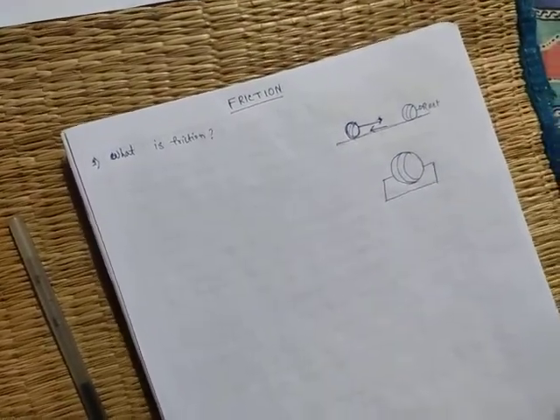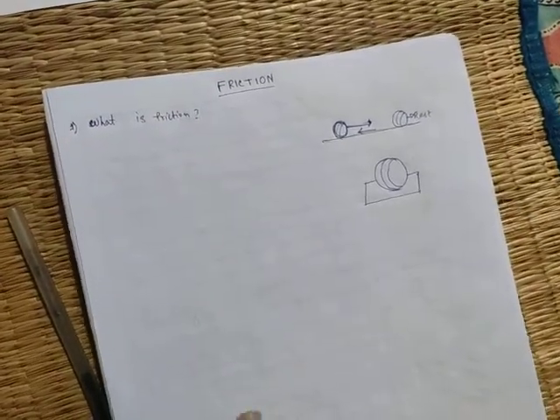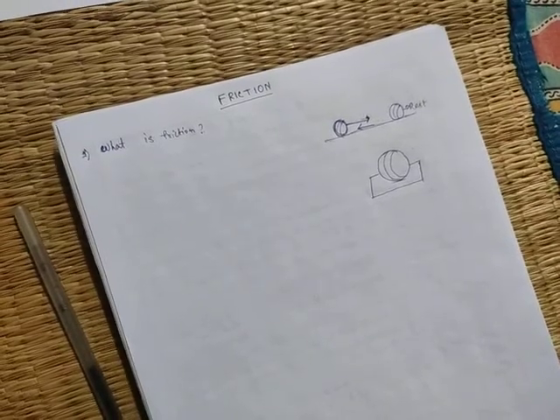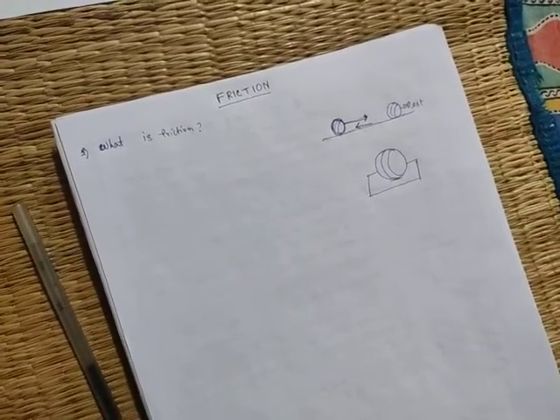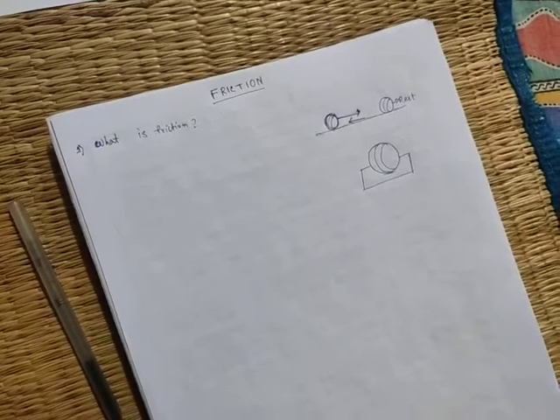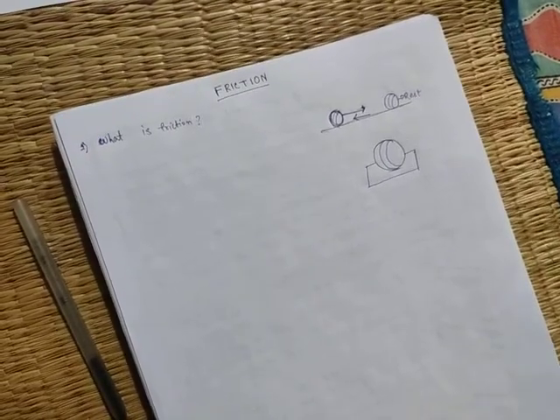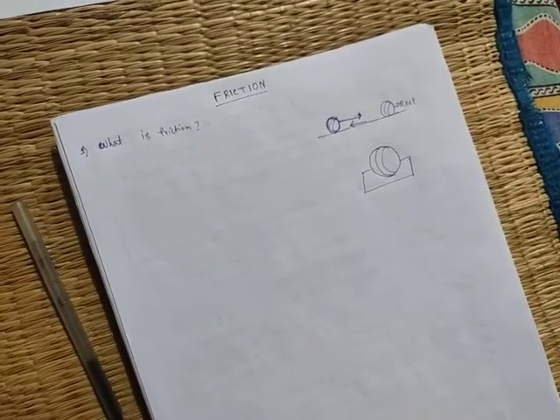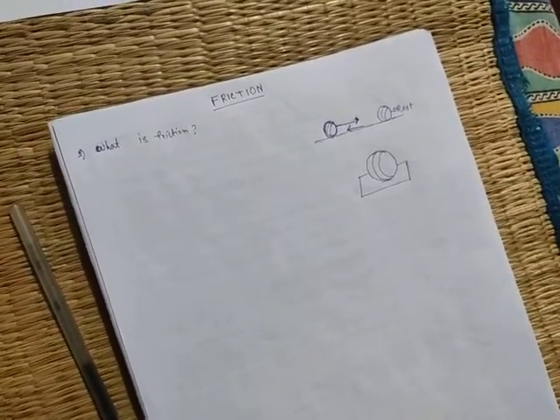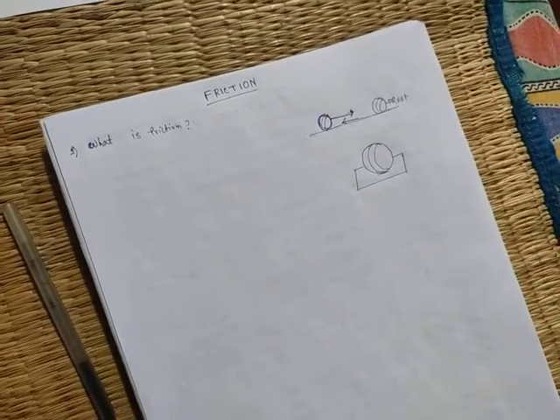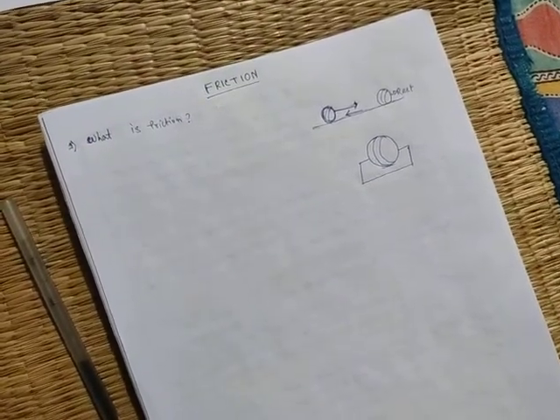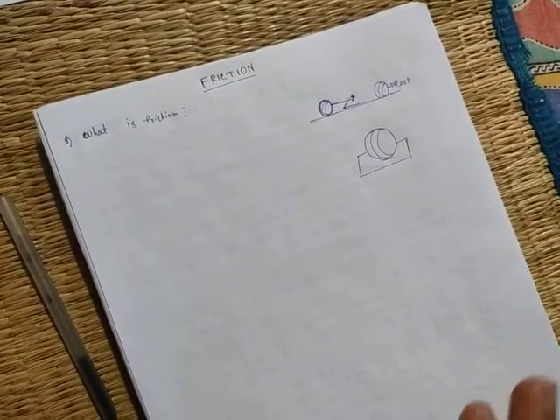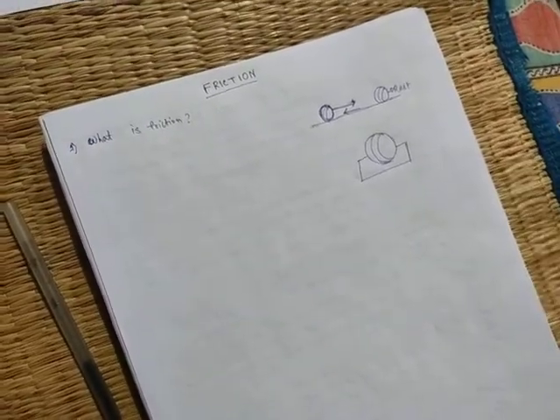So, what is friction? Before starting friction, I am giving some examples. Suppose a rolling ball slows down and after some time it stops. Again, if you stop pedalling a bicycle, then it slows down and stops. So, why does this stop? There must be an opposite force which tries to prevent the motion of that object.